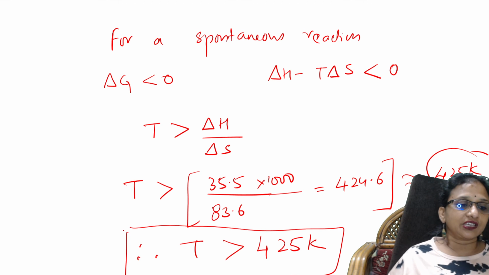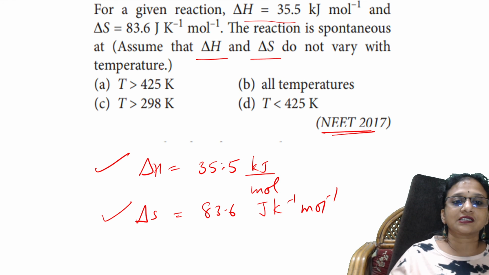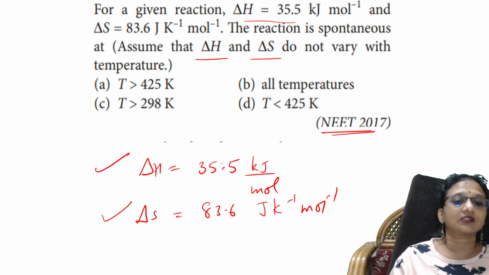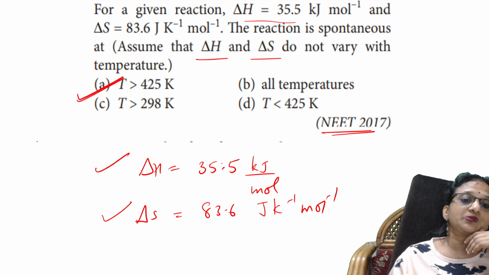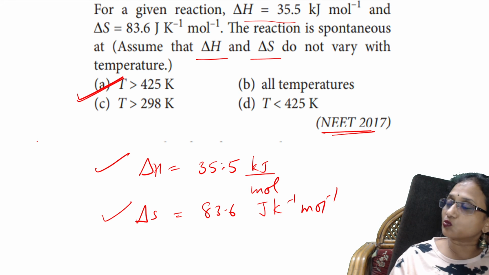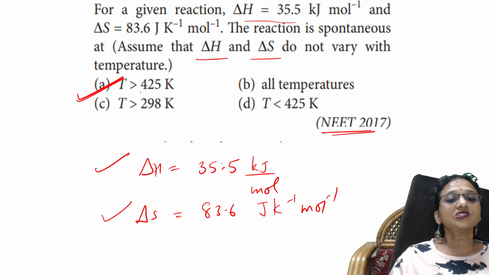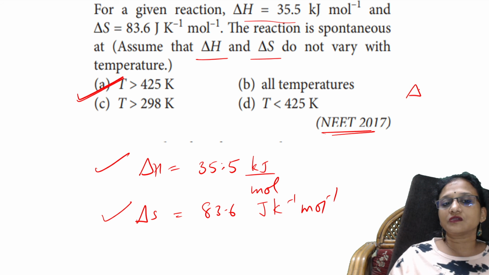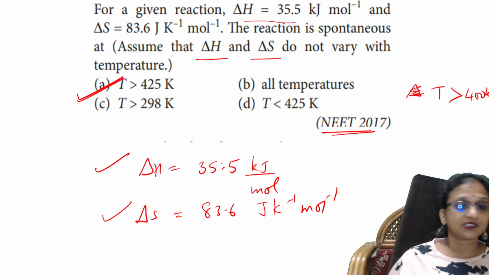So the reaction will be spontaneous if the temperature is more than 400 Kelvin only.